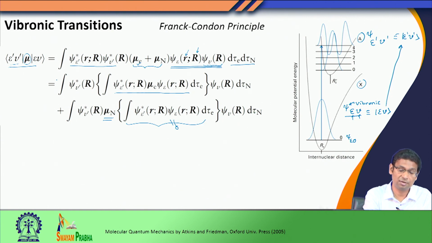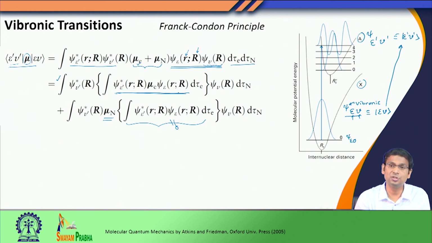Now, let us consider the first term. When I look at this first term, I see the electronic part of the integration suggests that this is the transition dipole moment from electronic state epsilon to epsilon prime. So, from the X state to the A state, what is the matrix element of the corresponding electronic electric dipole moment?